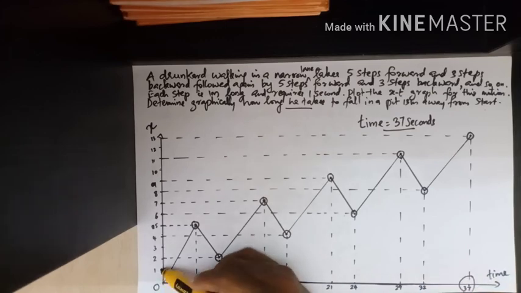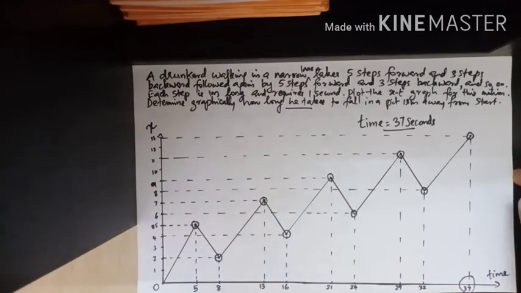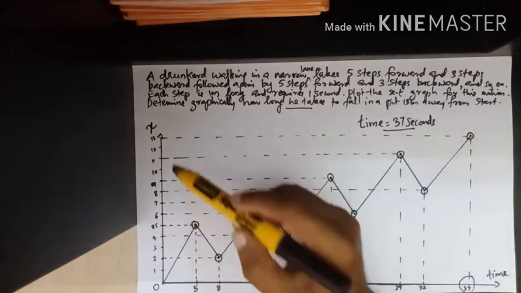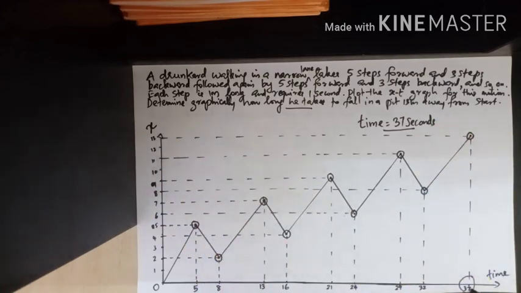Now each step is 1 meter. This is 1 meter, then 2 meters, 3, 4 up to 13 meters. So in this manner we have plotted the graph, and we have seen that the total time taken for the person to fall in a pit 13 meters away from the starting point is 37 seconds.